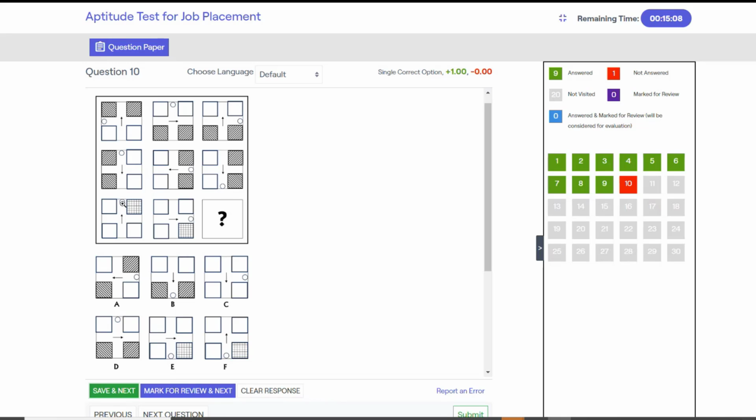Hence, we need to look for a picture that has an upward arrow. There is only one such picture. That's option F. You can cross-verify with other objects, such as this circle. It changes the edge clockwise. So the circle should come down to the bottom edge of the square.